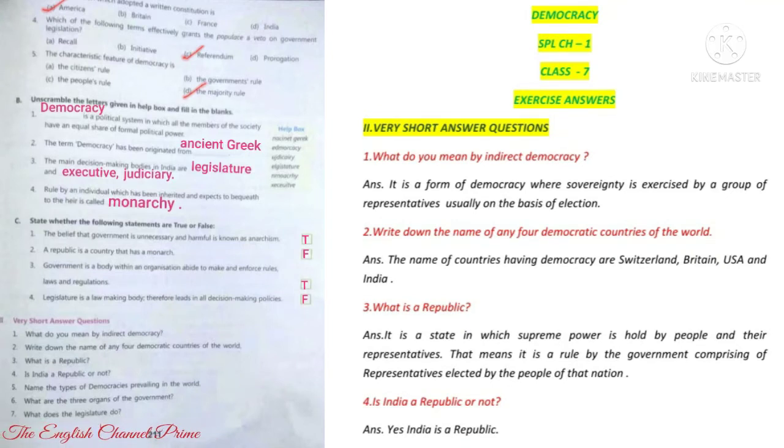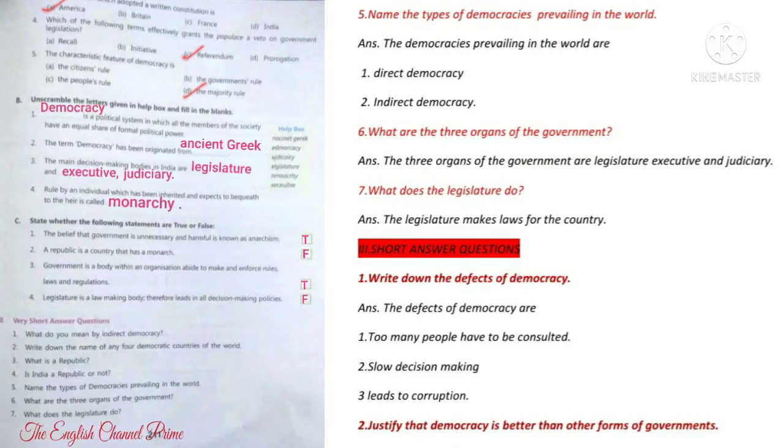Now third one, what is a republic? Answer, it is a state in which supreme power is held by people and their representatives. That means it is a rule by the government comprising representatives elected by the people of that nation. Fourth question, is India a republic or not? Yes, children, what kind of government are we having, republic or monarchy? Yes, it is republic.